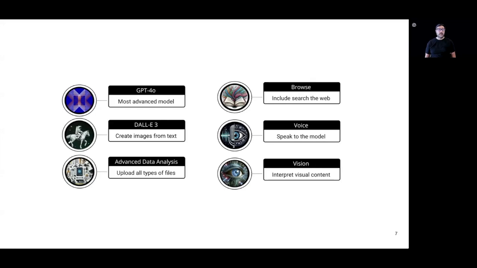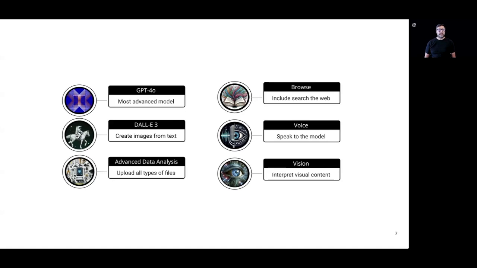Now let's talk about the models powering ChatGPT and the concept of multimodality. One of the unique features of ChatGPT is its ability to tap into a variety of different models through a single interface. Our flagship model, GPT-4o, powers ChatGPT and has the ability to process text, images, and audio in real time. But in addition to GPT-4o, ChatGPT is also powered by DALL-E 3, which generates images from text prompts,